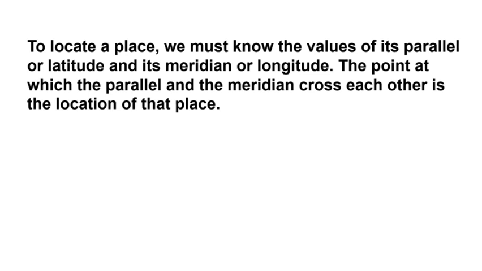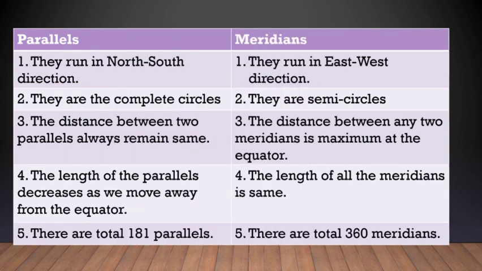Before ending the lesson, let's know the difference between parallels and meridians. Parallels run in the east-west direction and meridians run in the north-south direction. Parallels are complete circles and meridians are semicircles.